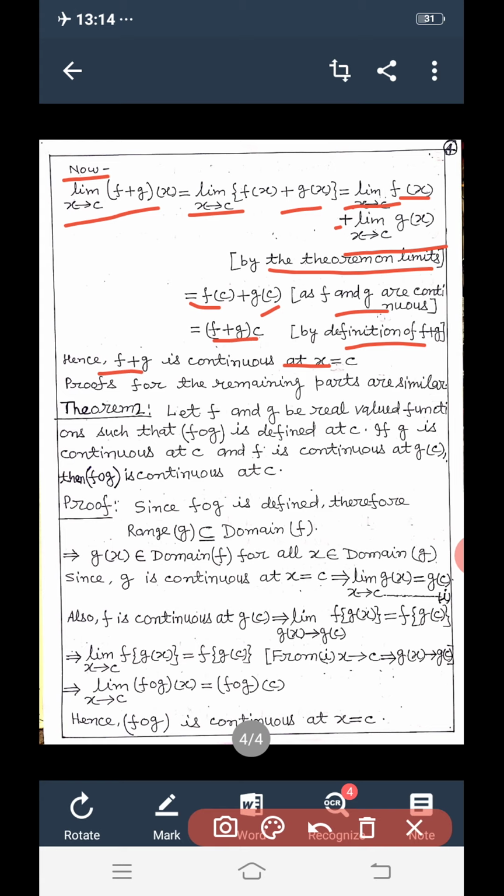The proofs for the remaining parts are similar.